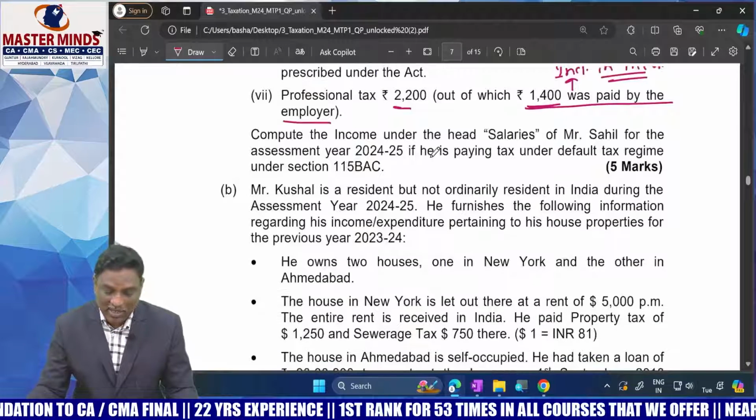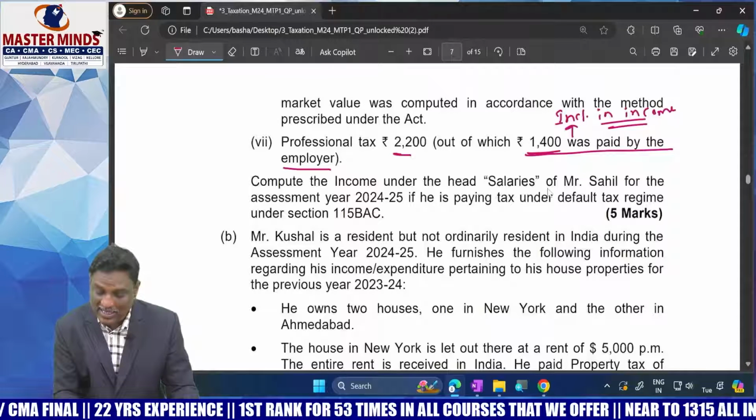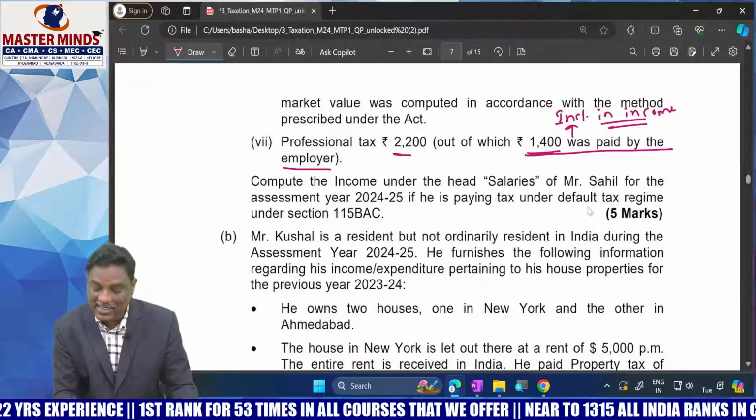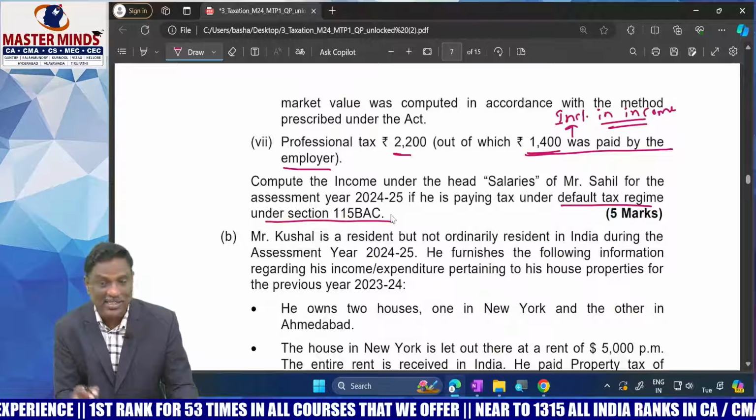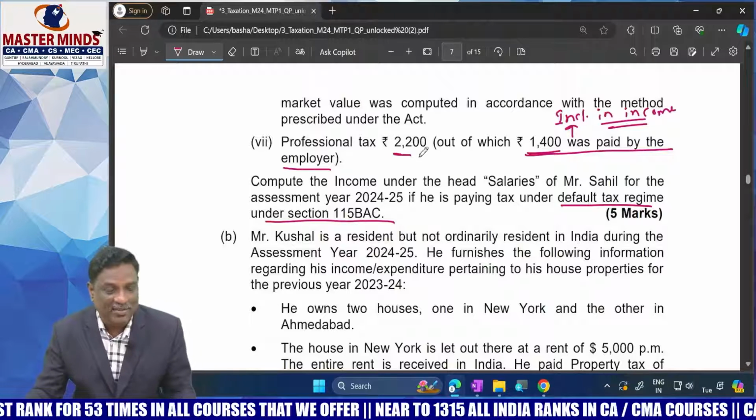Okay. And one more important point: compute the total income under the head salary of Mr. Sahil for the assessment year 24-25 if he is paying tax under the default tax regime. Answer this question under the default tax regime. What will be the consequence in the default tax regime?